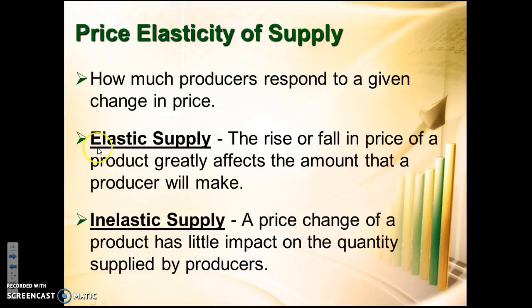Right. So the first one here, elastic supply, right? This tells us that when the price goes up, producers are going to change a lot, right? They're going to make a lot more of it whenever the price goes up. So you might think about corn farmers right here, right? If the price of corn rises, they're going to make a lot more corn next year, or I mean anything that's pretty much easy to make, right? The last one down here, whenever price changes, these folks, the inelastic supply, they're not going to change supply very much because they can't, right?